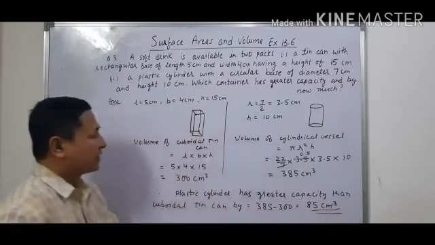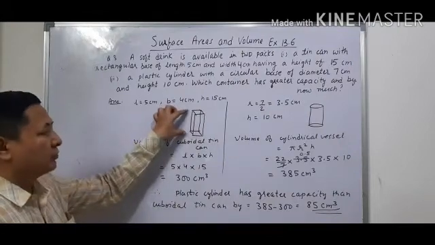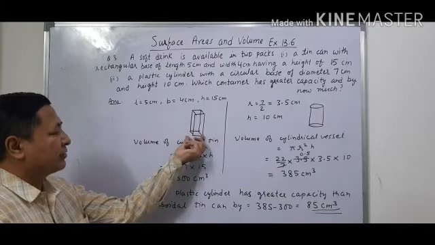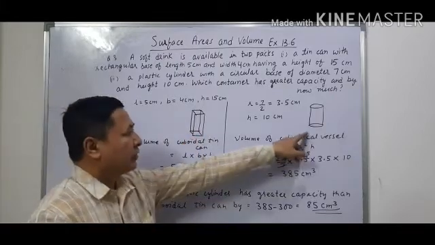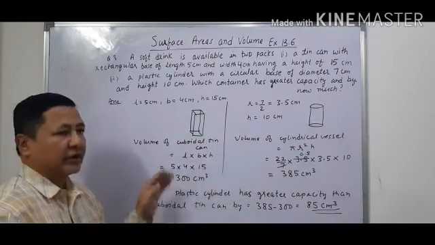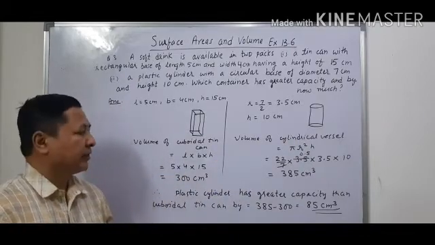Although it looks like it has greater height, so it would have more volume, since the area of the base is less as compared to the cylinder, the volume of the cylindrical vessel is more than the volume of the cuboidal tin can.